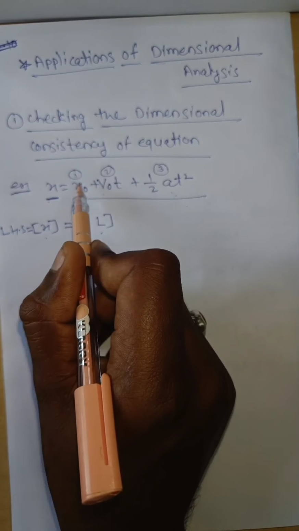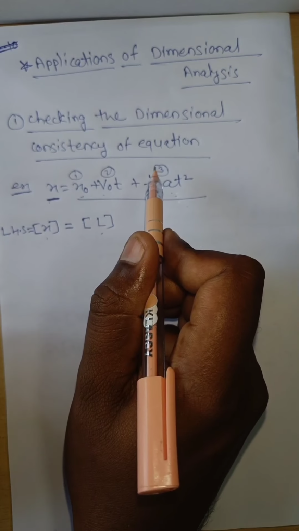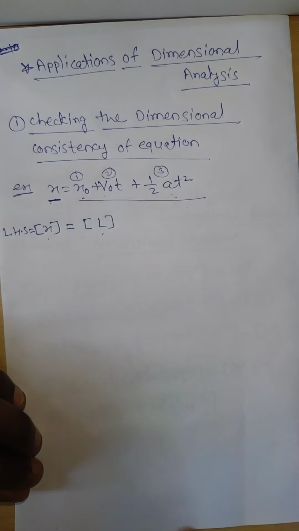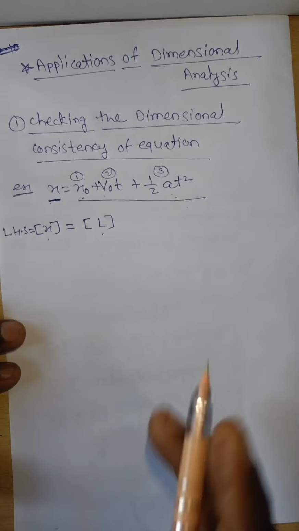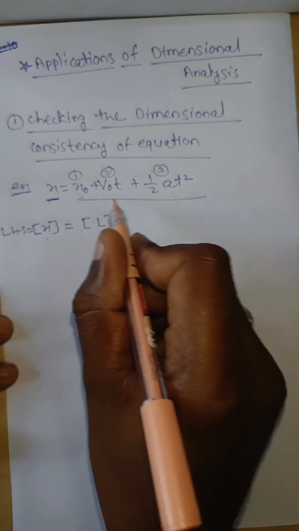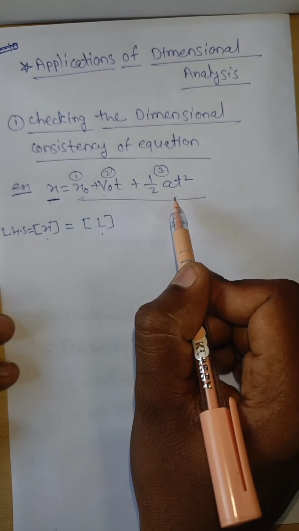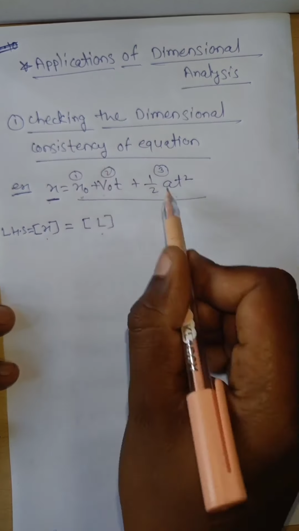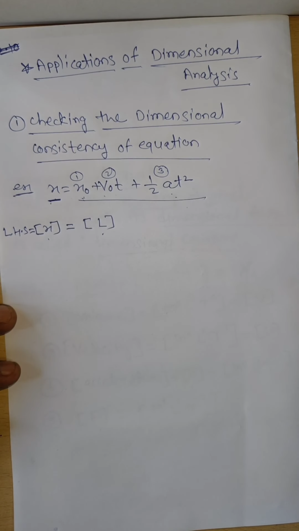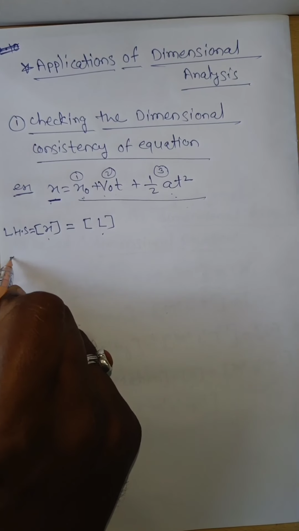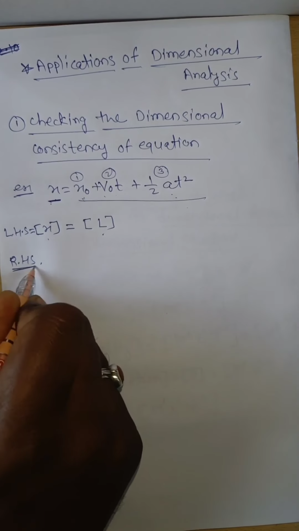Means on the right hand side, only if the 3 terms have the same dimensions can we add those 3 terms to each other. Otherwise we can't add them. If one of the terms has different dimensions, then that term can't be added to the others. Now, on the right hand side there are 3 terms.